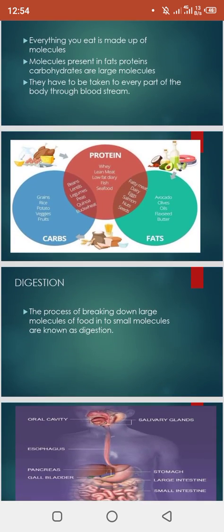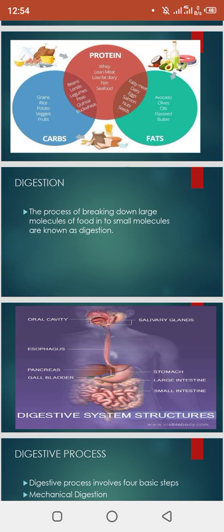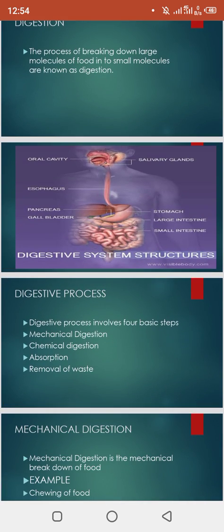Clear, girls? So now coming toward the digestion, the process of the breakdown of large molecules of the food into small molecules is known as digestion. This is the correct, clear-cut definition of digestion. When the large molecule is converted into a small molecule, this is called digestion. You can see in that picture the digestive system, a proper digestive system which starts from the oral cavity and ends with the anus.